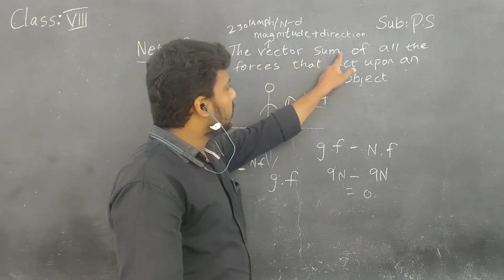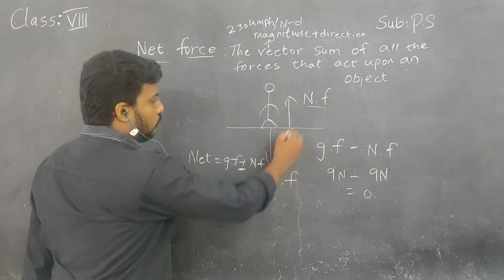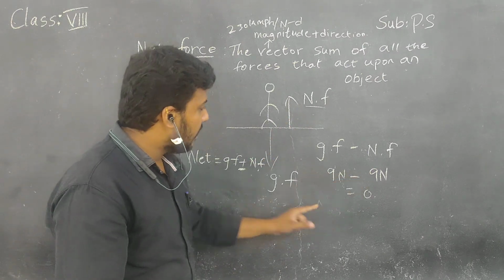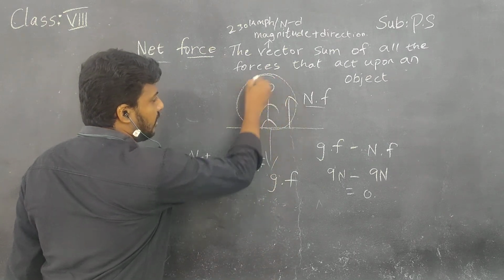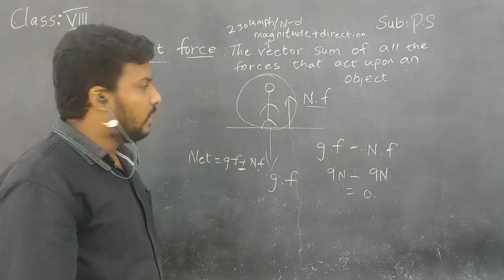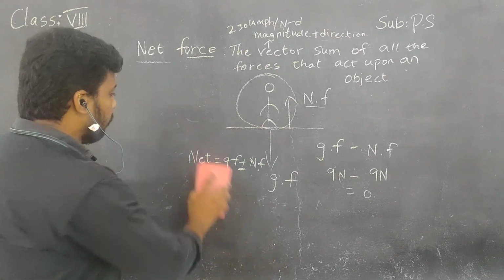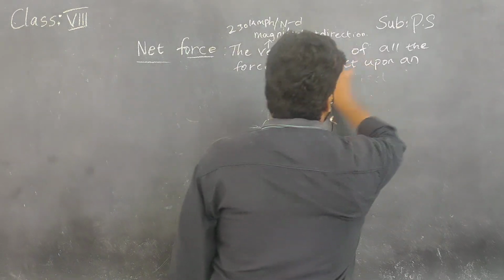The vector sum of all the forces that act upon an object. So these two forces having both magnitude and direction, in opposite directions, are acting on me entirely. Yes or no? This is what we call net force. Understand, children? Right now we'll see the effects of net force.